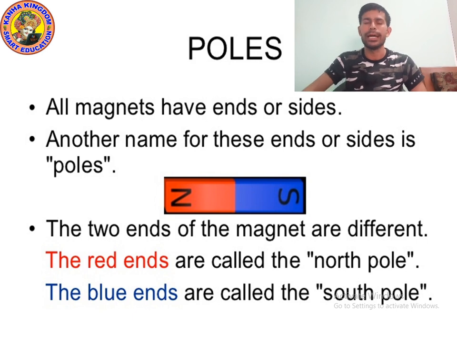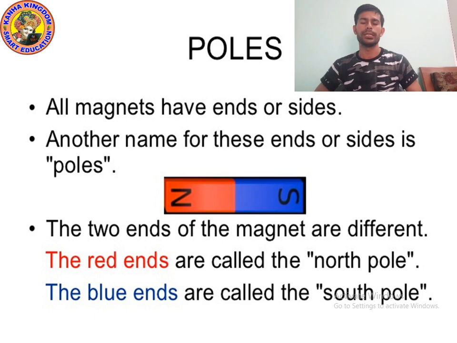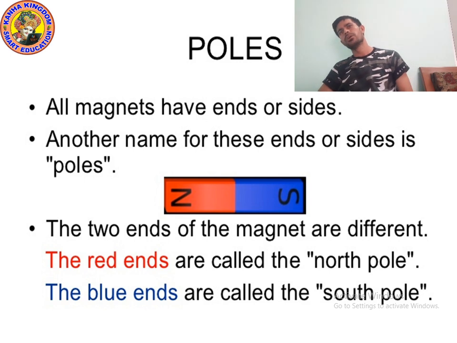These sides or ends are also known as poles, and there are two poles of a magnet.